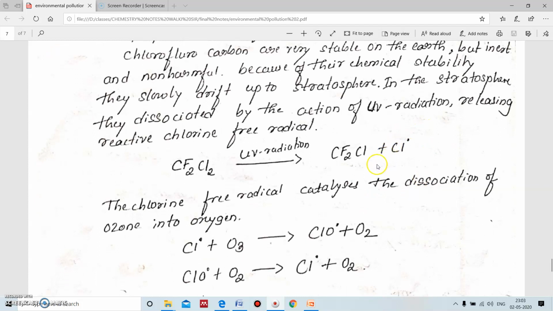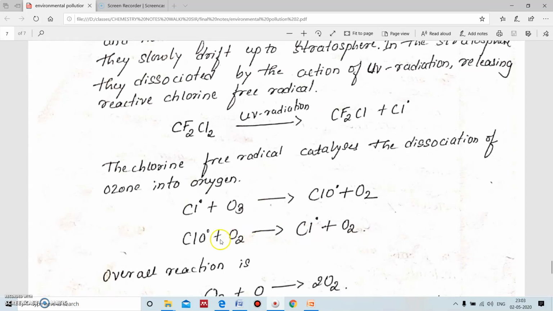This chlorine free radical combines with one of the oxygens of an ozone molecule, so that it forms chlorine monoxide and oxygen, and this chlorine monoxide again combines with another oxygen free radical, and it gives rise to chlorine and oxygen. Whatever chlorine free radical is generated again targets another ozone molecule, so that it will disturb the